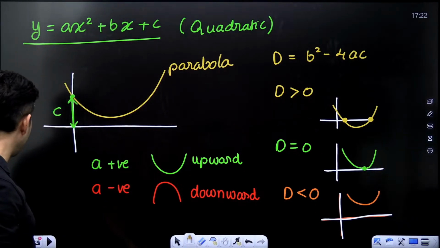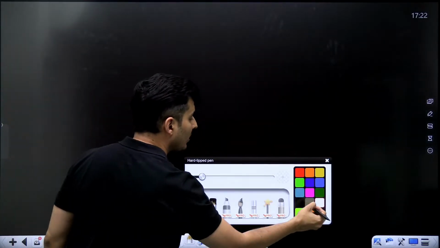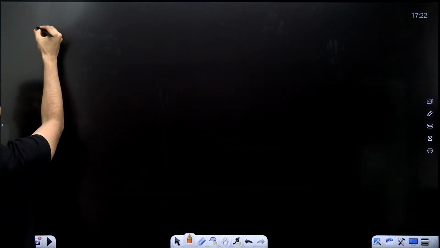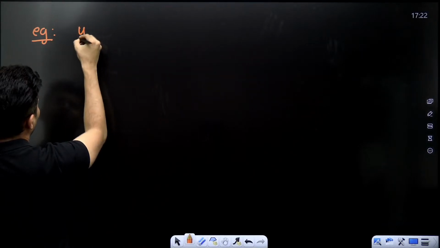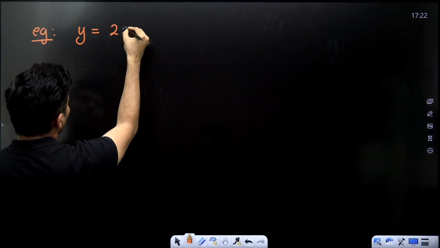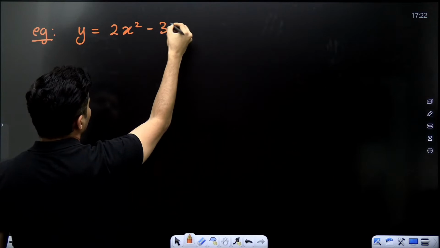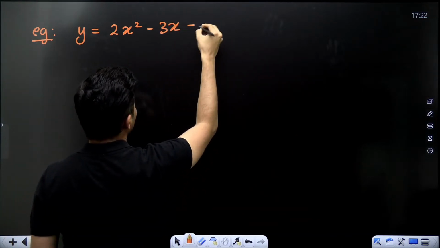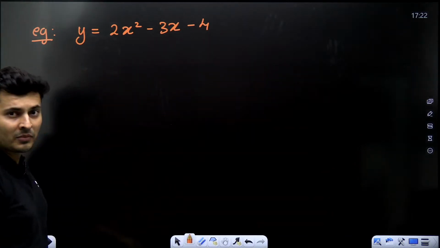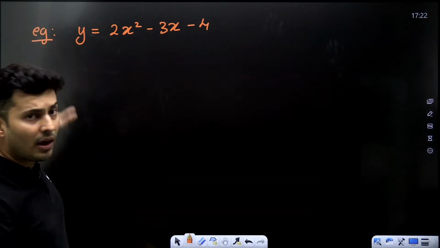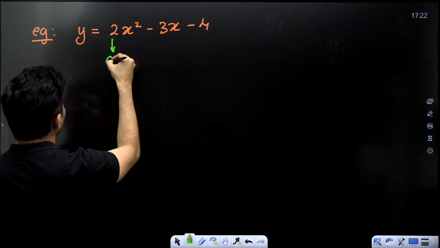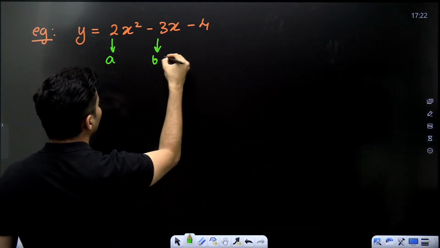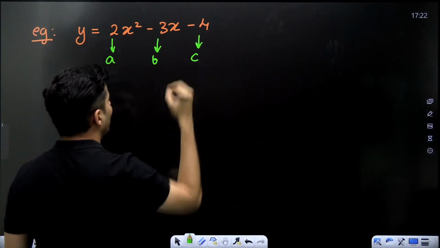So let me give you an example and see if you are able to figure out the graph. Imagine I want to draw a graph of y is equal to 2x square minus 3x minus 4. This is the graph which I have to draw. Understand over here, this value of 2 is A, the value of B is minus 3, the value of C is minus 4.